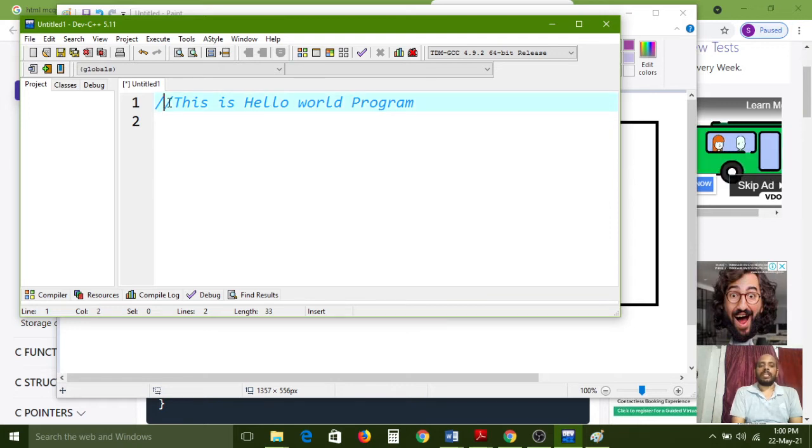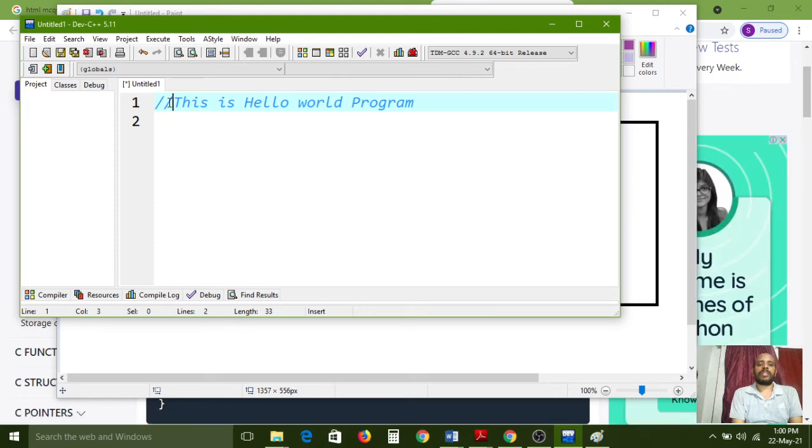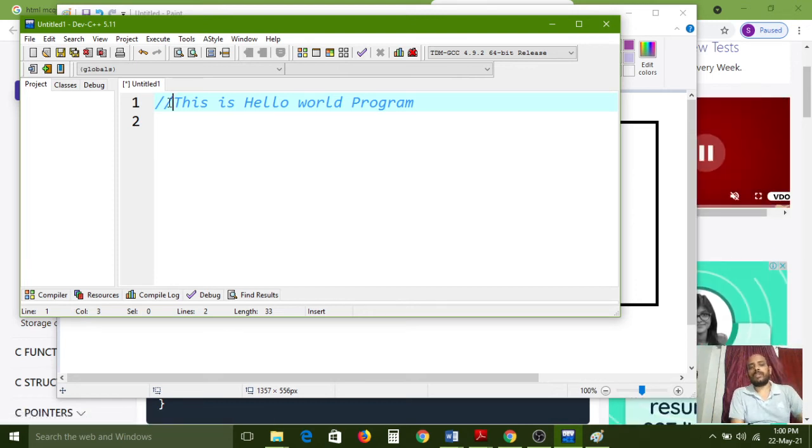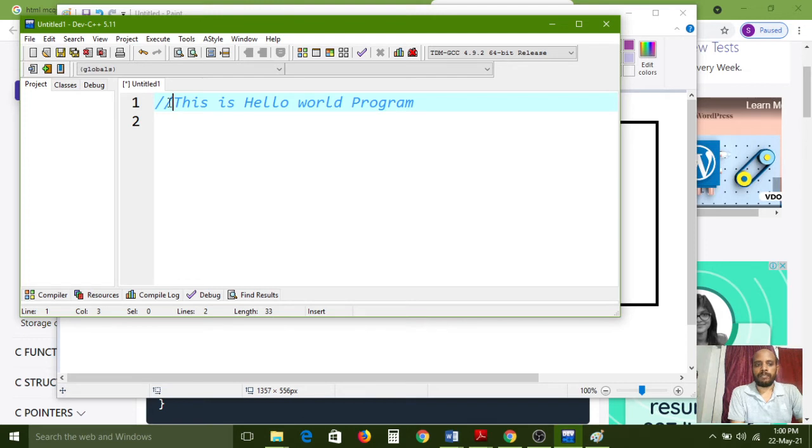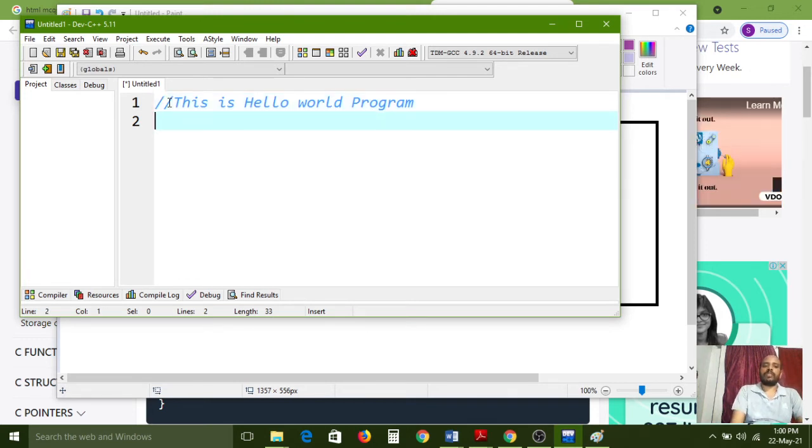So if you give two slashes here, then the compiler can understand this is a code-related comment, not required to compile. The compiler will not take the burden to compile these lines, and the cursor will go to the next line at compiling time. Understand? So the program description is this.